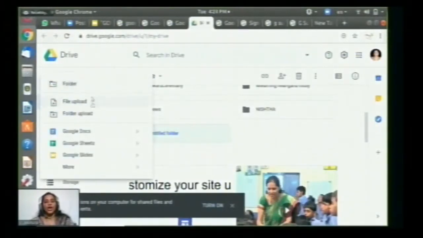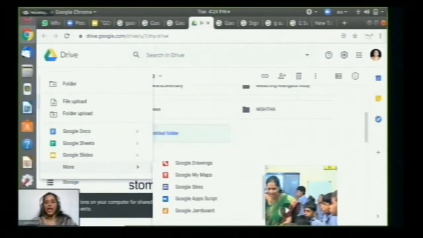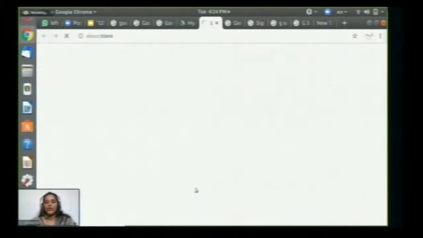So when you click on it, this will open where you see Google Docs, Sheets, and Slides, and you have to click on More. By clicking on More, you can see many options like Google Forms, Google Drawings, Google Maps, and Google Sites. Just click on Google Sites. It will open in a new window.